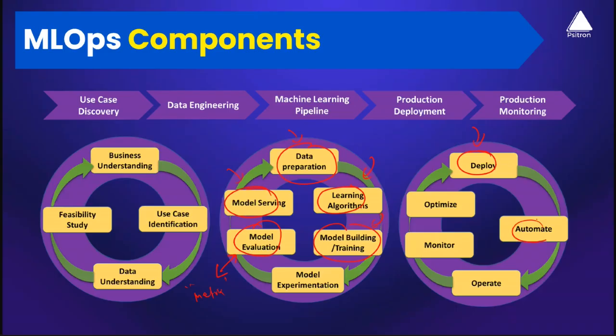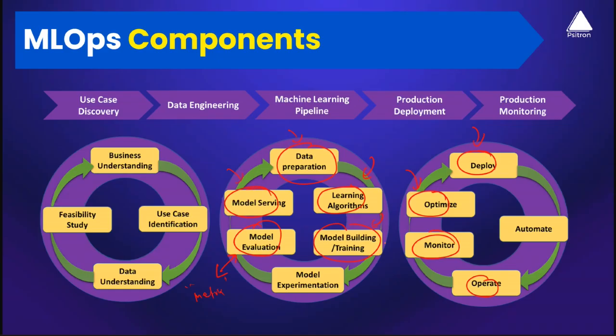And there we have automation, where we have an operation, and we keep on operating it in production. We have our monitoring tools, which keep on monitoring the entire infrastructure, and monitoring tools to monitor the models in production. In case there is any performance deviation, we monitor this and we optimize it, right? We optimize it by fine-tuning with new data. We retrain it with new data, for example. So these could be the components.